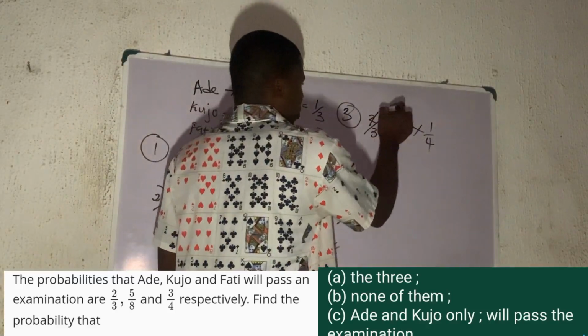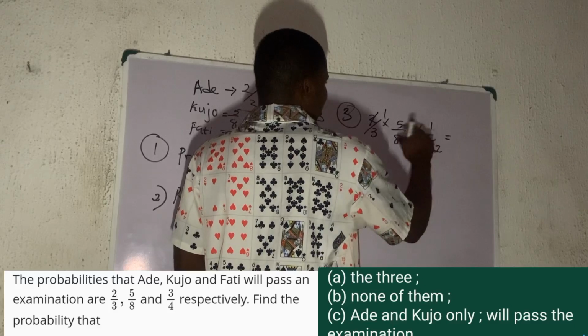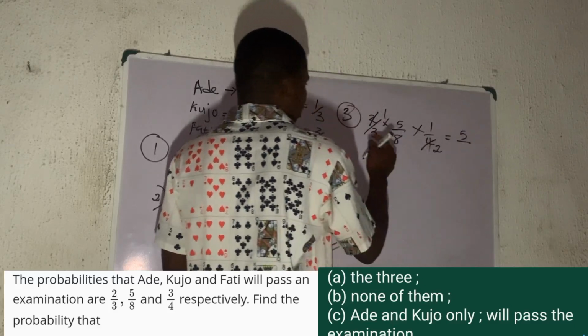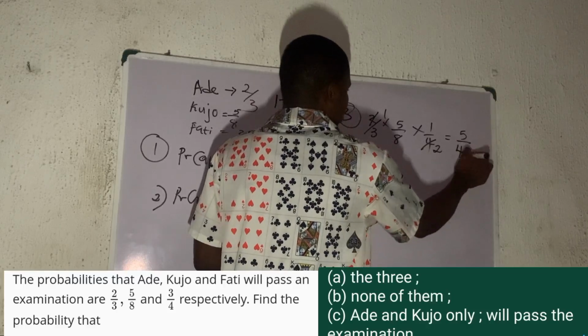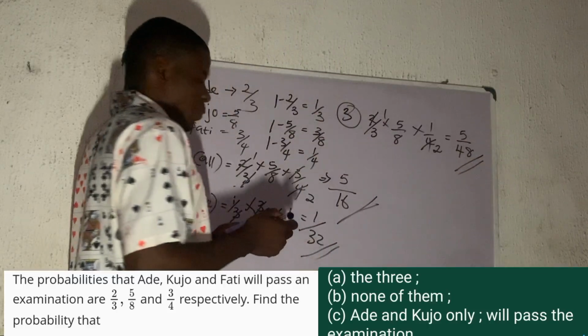So I have 2 here, 1, 2 here, 2. So 5 times 1 is 5 all over 3 times 8, 24. 24 times 2, that's 48. And this is the final answer. I hope you learned something.